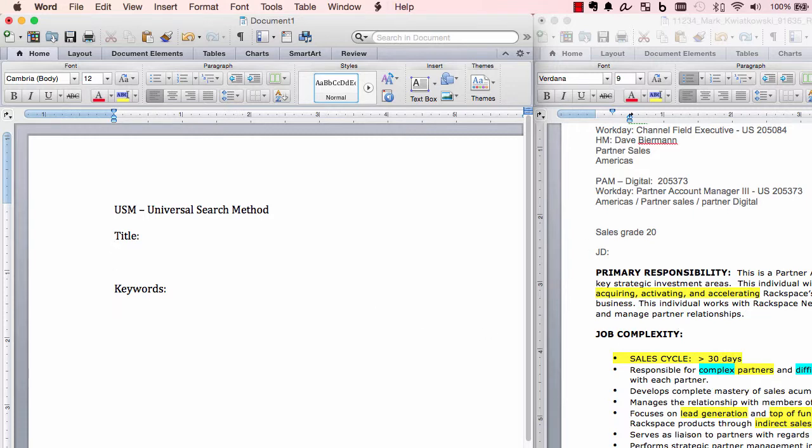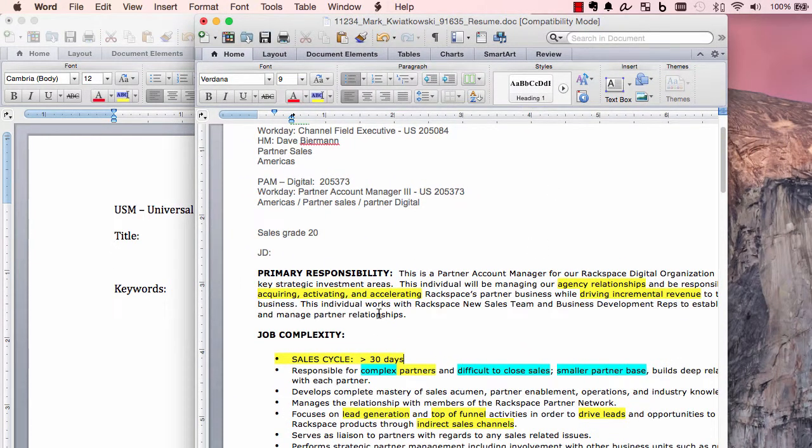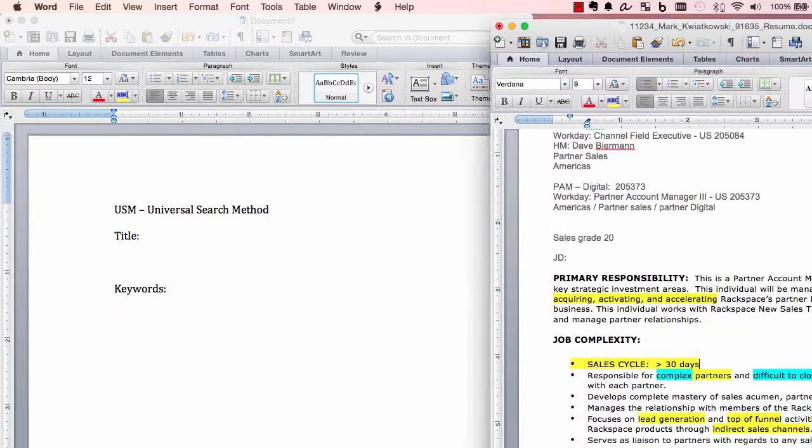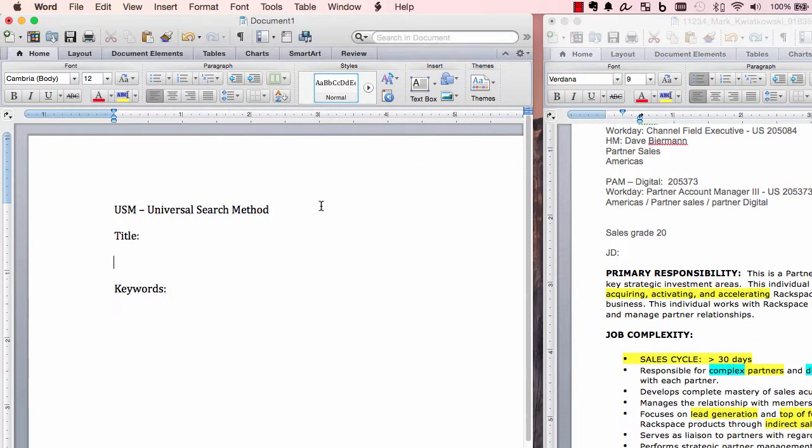Okay, guys, this is the second part to this system, and now I've got a split screen here. We went across and identified all the keywords that you're going to use, but how do I make this into a search string? Here's what we do. We're going to use what's called the universal search method. First you start off with title. There are going to be two sections, title and keywords. Every search you use, a sourcer is supposed to start off using this methodology.